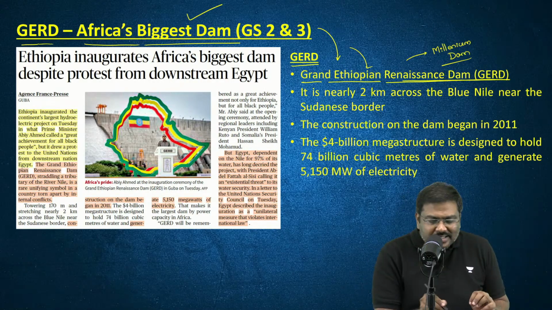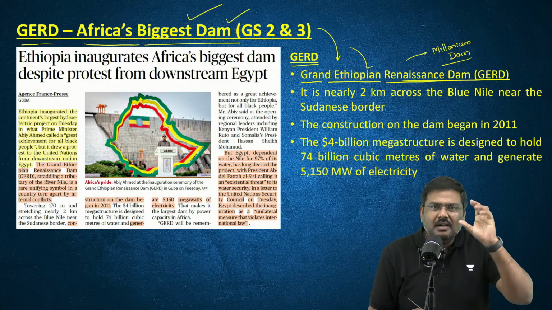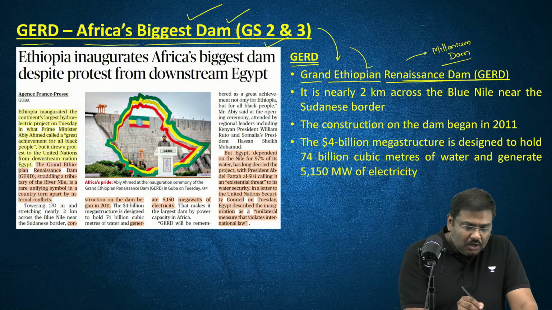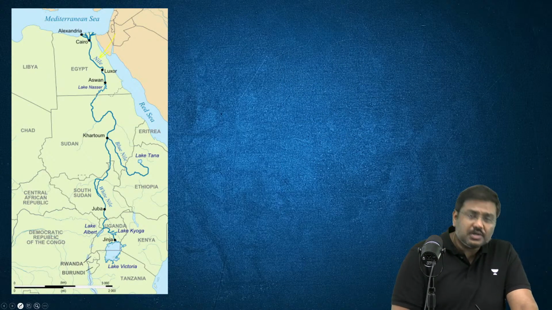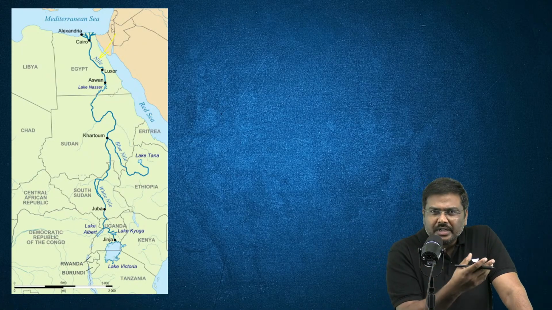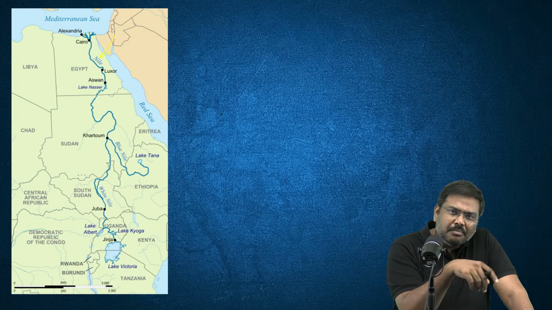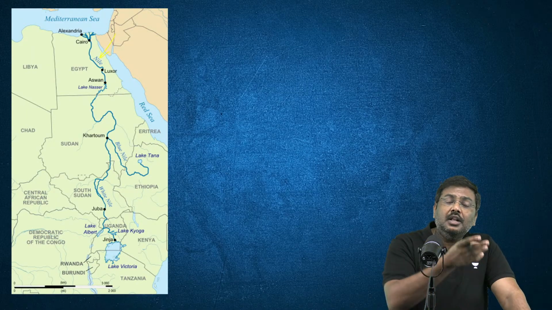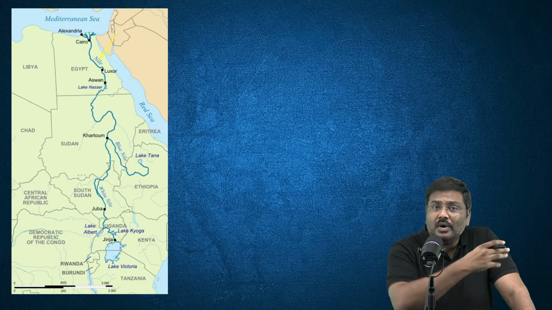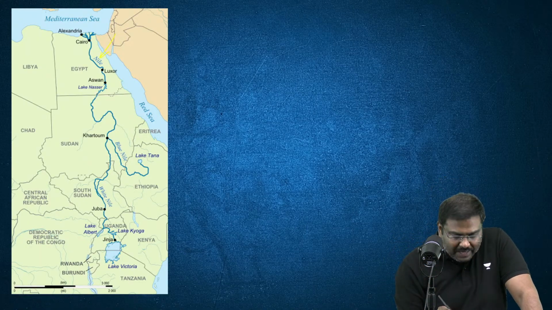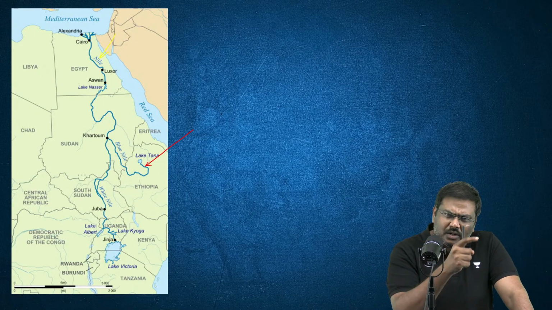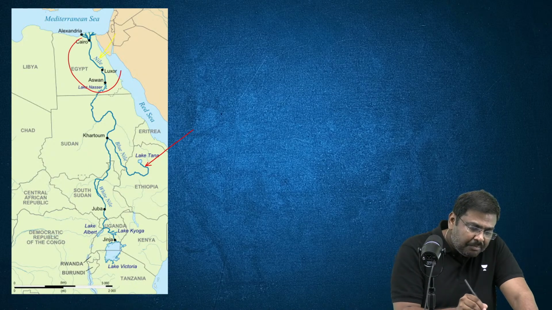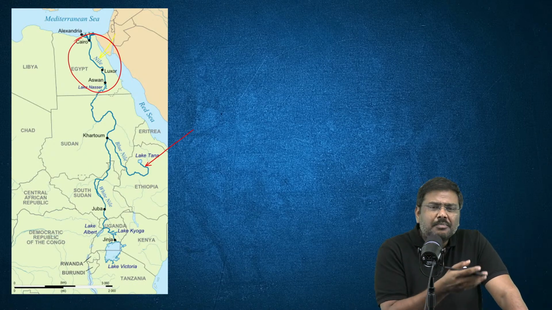This is basically the largest hydroelectric project in this particular continent. This is developed in Ethiopia. And please look at the map as well. Why? They can ask you questions on the Blue Nile. Through how many countries the Blue Nile will flow can be the question. Which is the upper riparian country and lower riparian country can also be asked. So please look at the map and go through the countries through which the Blue Nile will pass. And why Egypt is opposed to this particular project.